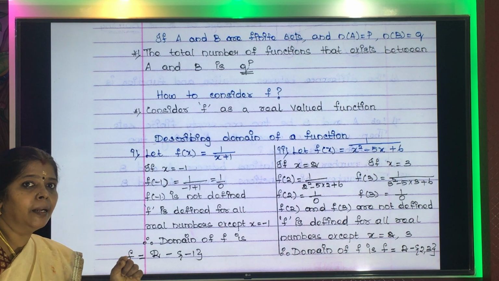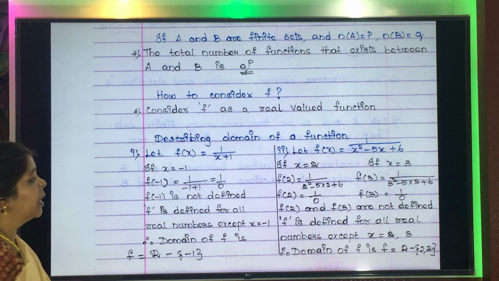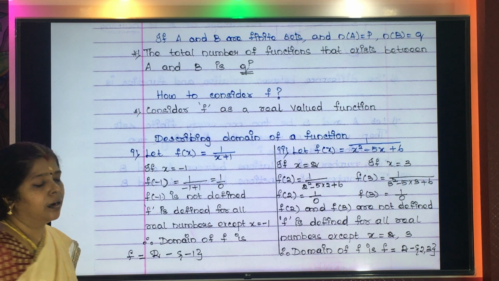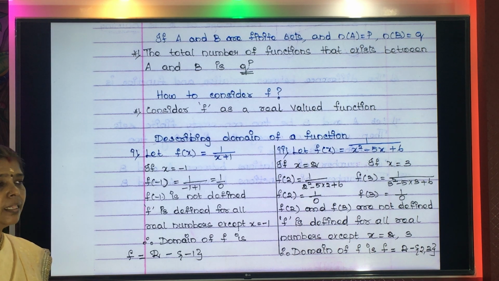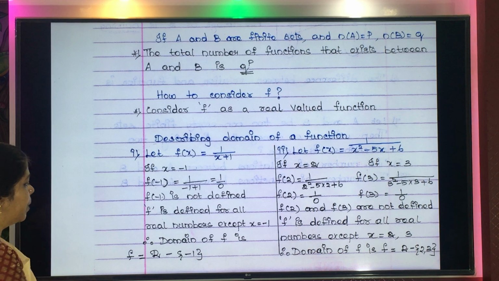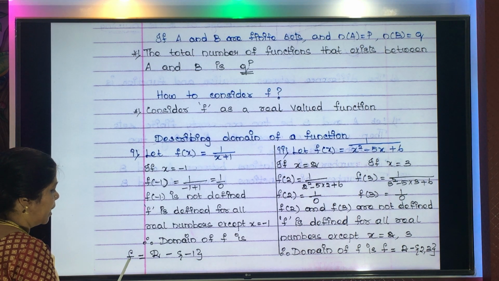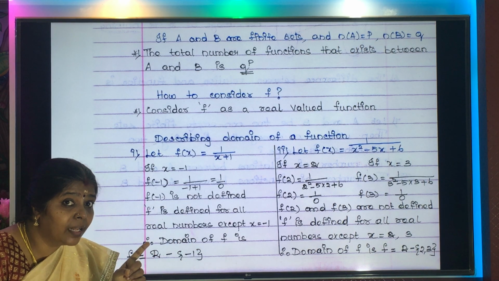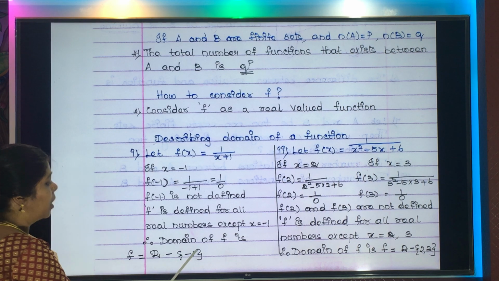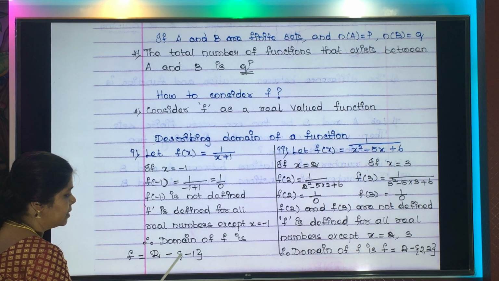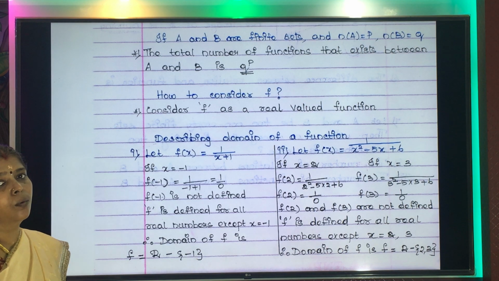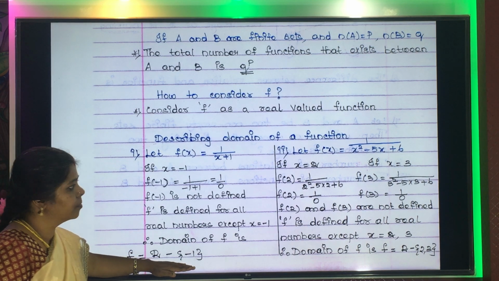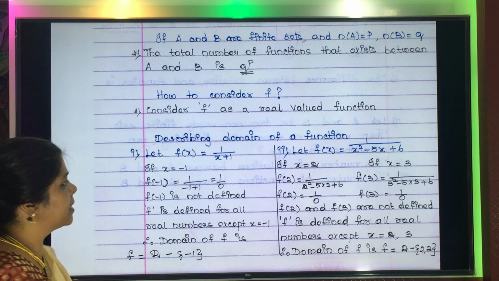You can put all numbers except minus 1. Why should we not put minus 1? If we put it, what will we get? 1 by 0, which is not defined, undefined. Apart from that, everything can be in the domain. So the domain is described as f is equal to the set of all real numbers, all real numbers. But what alone should not be there? Minus 1 alone should not be there. So how to represent it? R minus this minus 1 value alone. So this is the way to describe the domain. Have you understood? Yes.